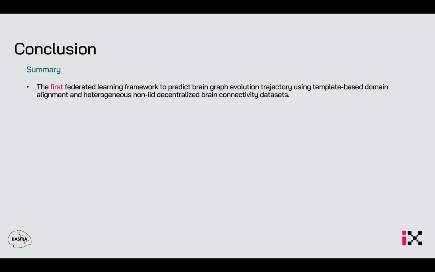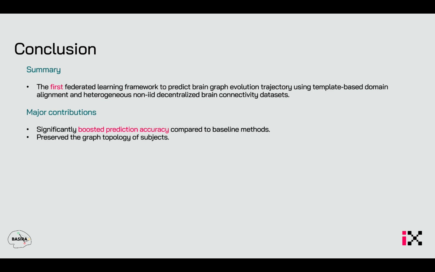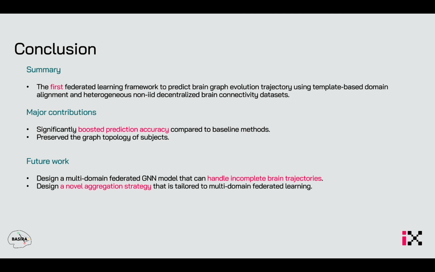In this work, we propose the first federated learning framework to predict brain graph evolution trajectory using template-based domain alignment and heterogeneous non-IID decentralized brain connectivity datasets. The framework significantly boosted the prediction accuracy compared to baseline methods and preserved the graph topology. In our future work, we aim to design a multi-domain federated GNN model that can handle incomplete brain trajectories and a novel aggregation strategy that is tailored to multi-domain federated learning.